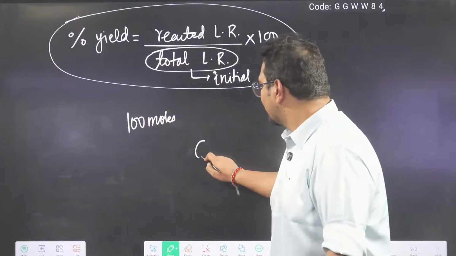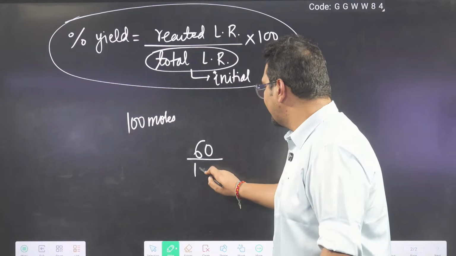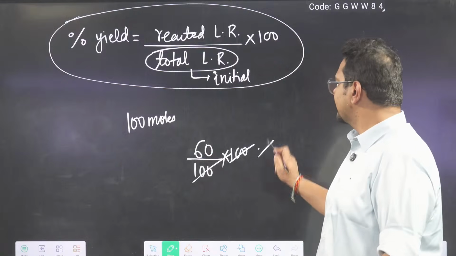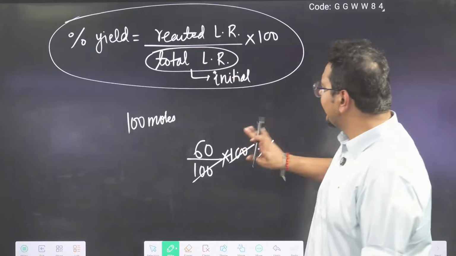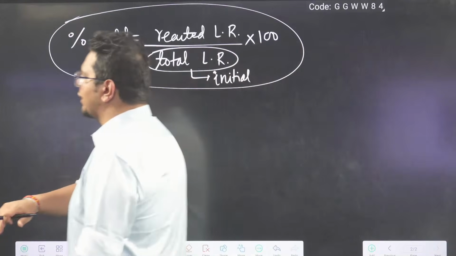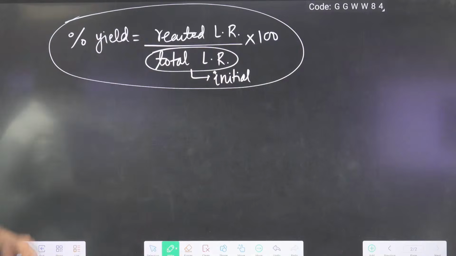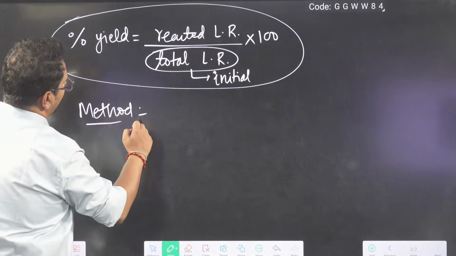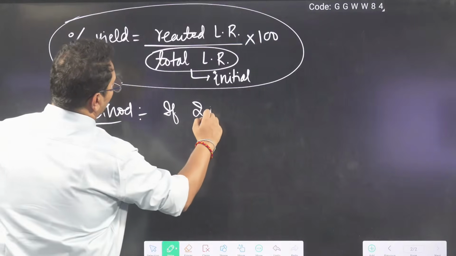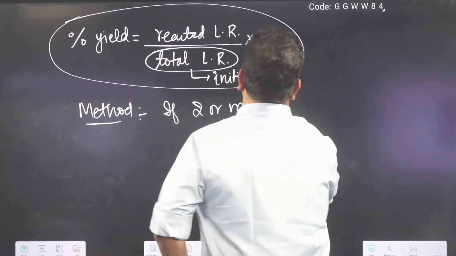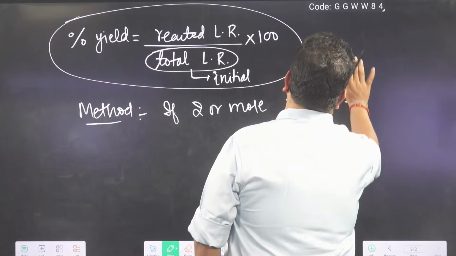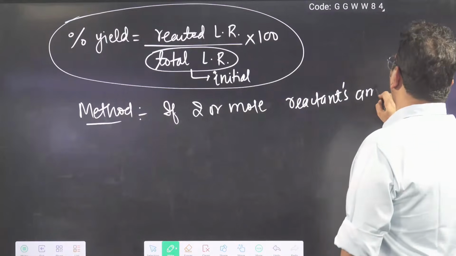That means reacted moles by total moles taken into 100. 60% is the yield. So percent yield will be reacted by initial into 100 for limiting reagent. So our method is going to be now, what is our method going to be? If two or more reactants amount is given.